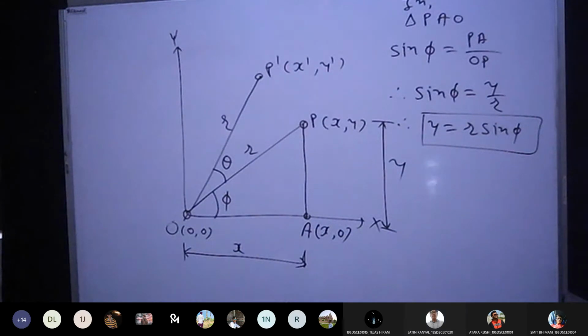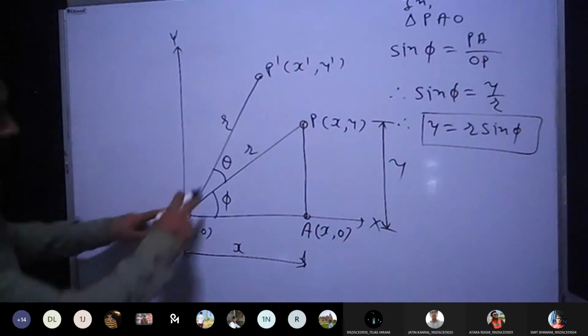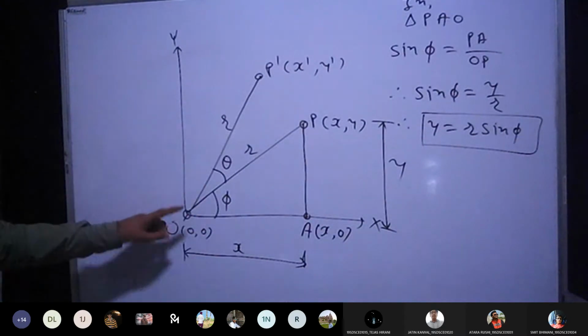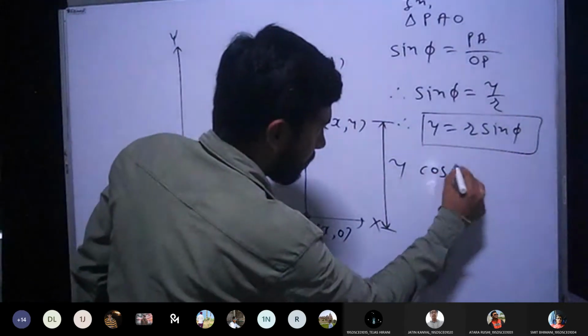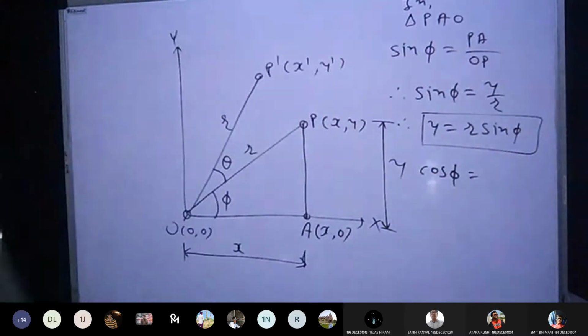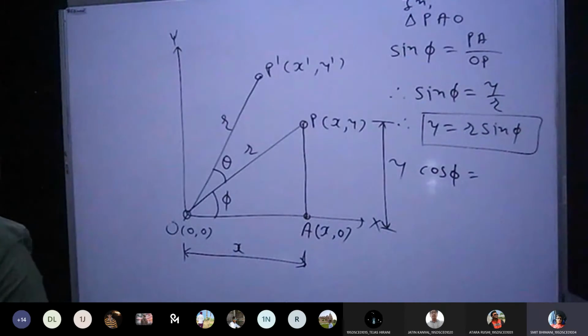No, sir. Great. Same thing you can do for cos. Just apply the formula for cos for the same triangle. So if I go with cos phi, what is the formula for cos phi? Adjacent upon hypotenuse. Correct. Cos phi is adjacent upon hypotenuse.